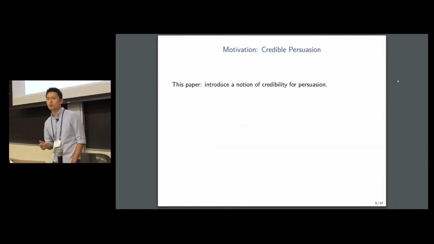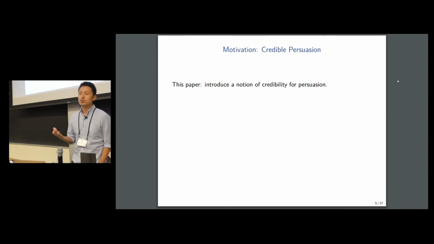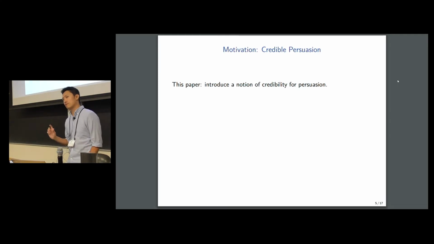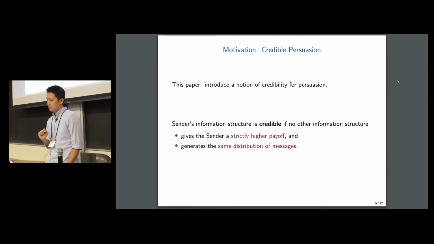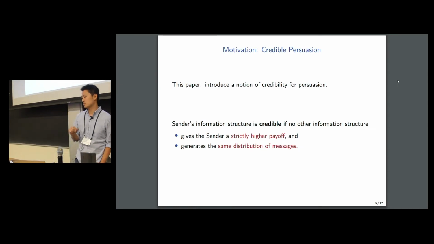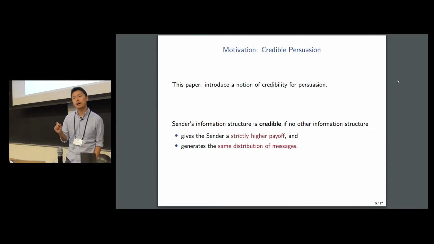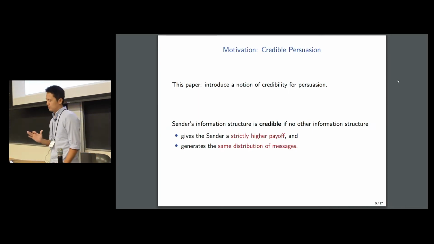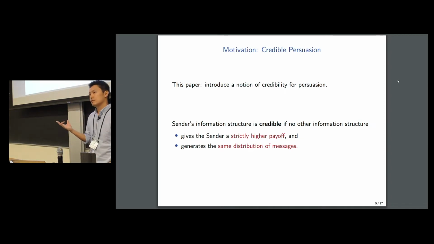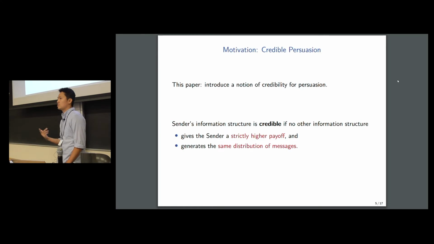So one of the first things that we do in our paper is to introduce a notion of credibility for Bayesian persuasion that formulates this idea. So in particular, we're going to say that the sender's information structure is credible if, given the receiver's responses, there is no other information structure that gives the sender a strictly higher payoff while at the same time still maintains the same distribution of messages. So to put it in a different way, what we're trying to capture here is that any deviation that maintains the message distribution is going to be undetectable. So in order for the sender to be credible, these undetectable deviations must not be profitable.